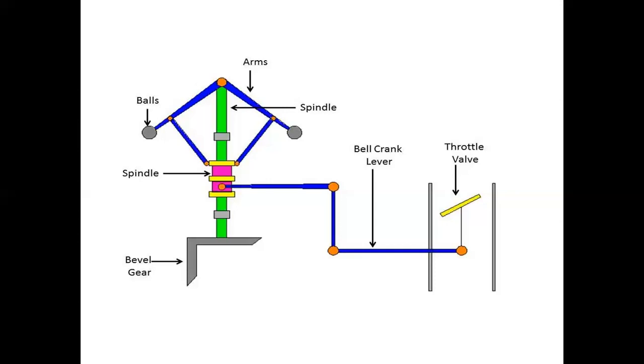With the help of this we can understand what sensitivity is, and it is the measure of the sensitiveness of the governor. If there is a small or fractional change of speed, the sleeve moves up and down, and that movement represents the measure of the sensitiveness.